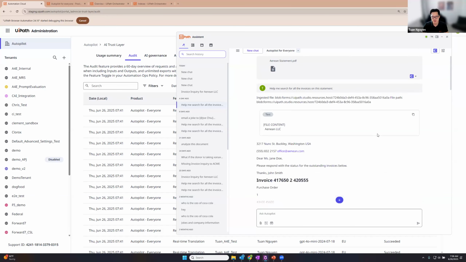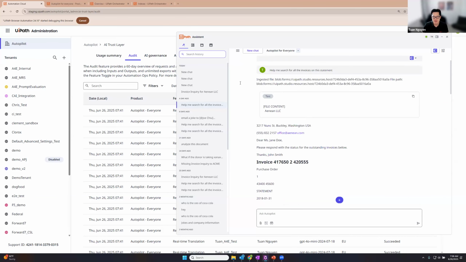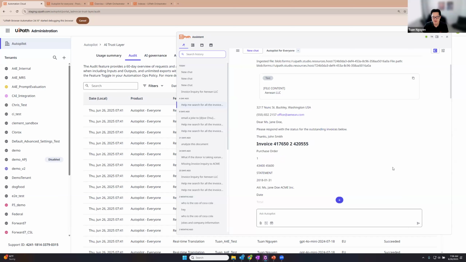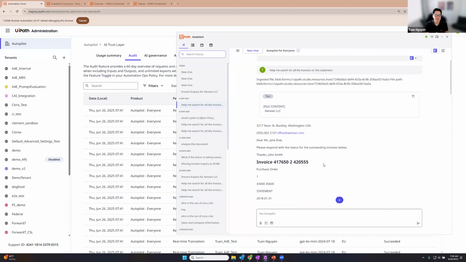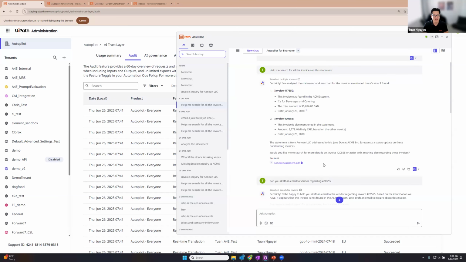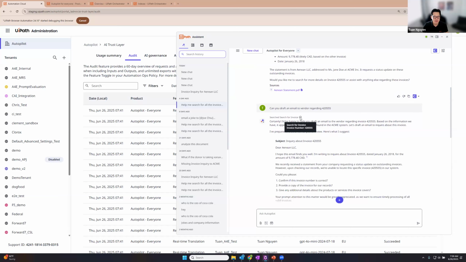If I go into debug mode, you'll actually see all the information that's returned back to context, right? So here is all the information that was returned back from that statement, and then it sends it as part of chat history to the LLM. So even though you can't see it, the LLM can see it, and that's how it's able to generate this response to you. And when it then passes it into the automation, we tell the LLM, basically Claude, hey, I want to run this automation.